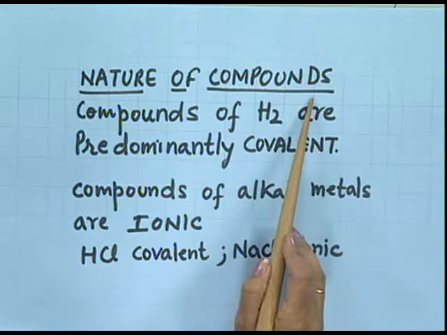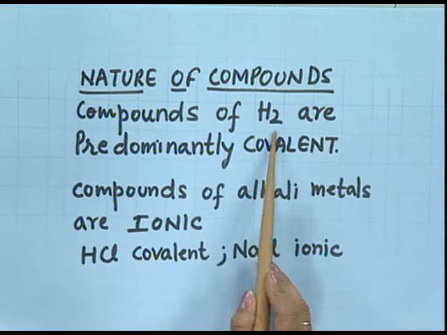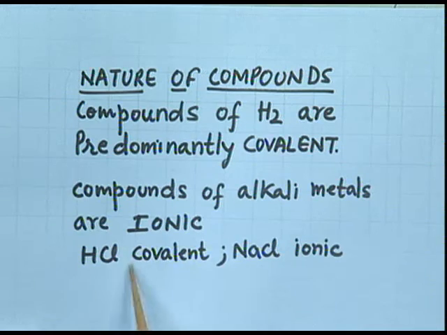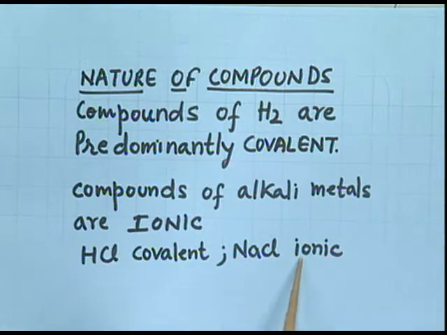Nature of compounds. Compounds of hydrogen are predominantly covalent. Compounds of alkali metals are ionic. Let's compare the example. Hydrogen chloride is covalent. It is formed by the sharing of electrons. But NaCl is ionic, that is, the bond is formed by the transfer of electron. Sodium loses one electron and chlorine gains one electron and the bond is ionic in sodium chloride.